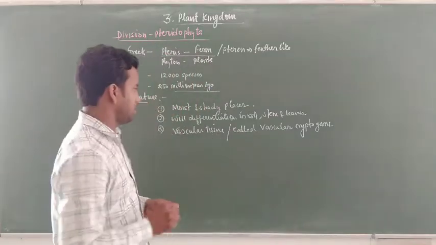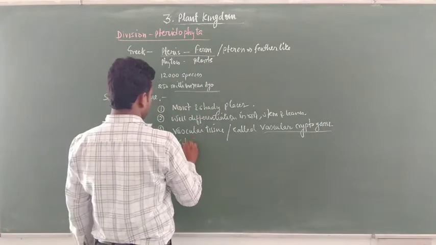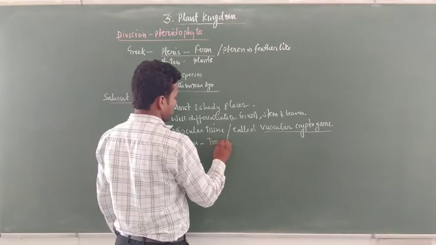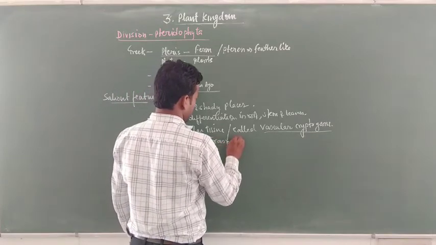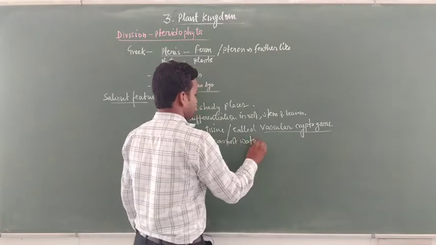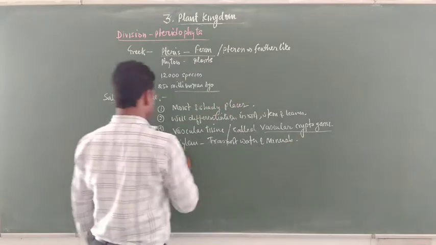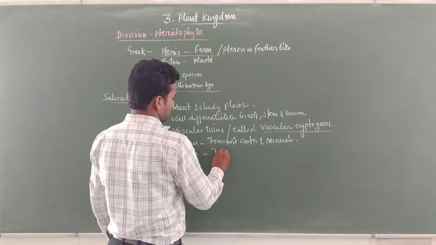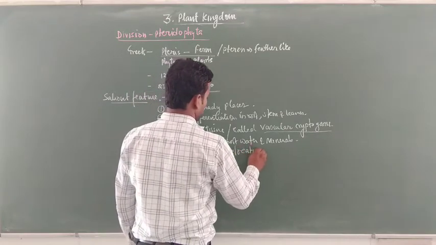It has xylem for translocation of water and minerals. In the same way, the phloem helps in the translocation of food.